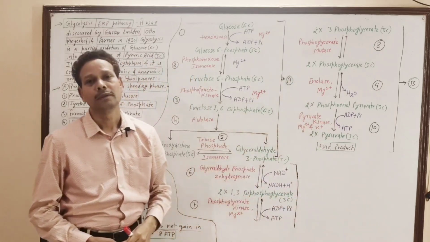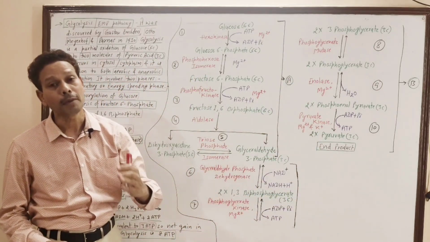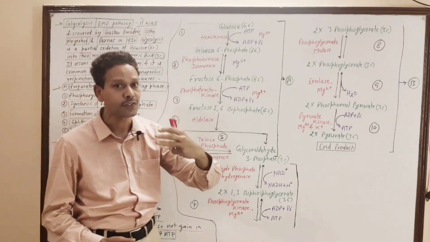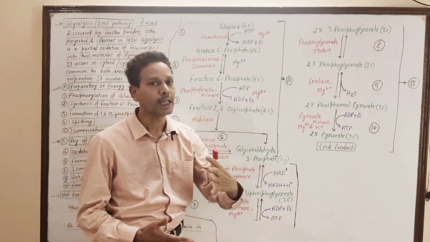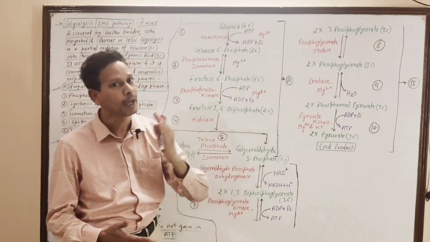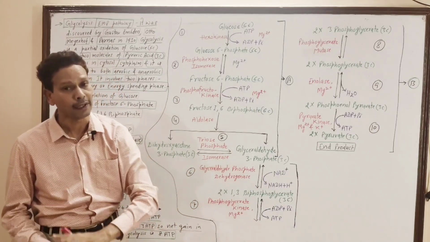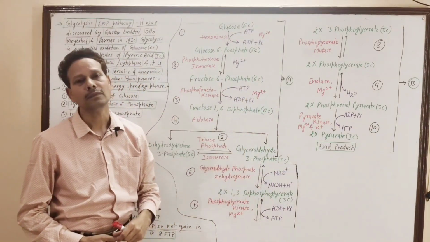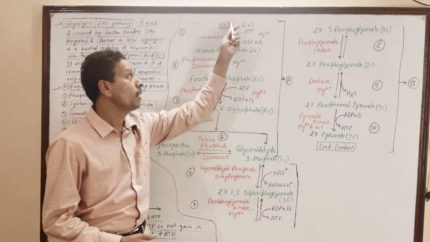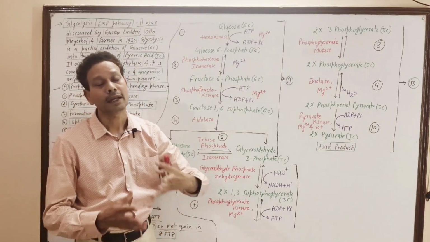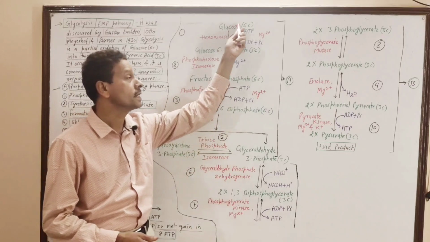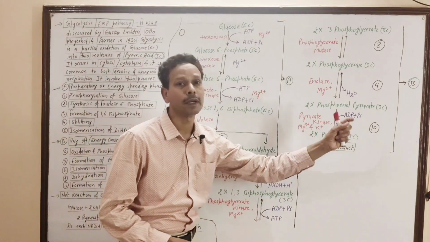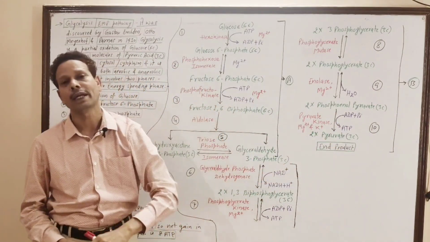This is all about glycolysis, the EMP pathway, the Embden-Meyerhoff-Parnas pathway, that was discovered by 3 different scientists: Gustav Embden, Otto Meyerhoff and J. Parnas in 1930. They discovered that in plant cells, 1 molecule of glucose undergoes breakdown, and this 6-carbon compound glucose is changed into 2 molecules of 3 carbons each, these are pyruvate, pyruvic acid.